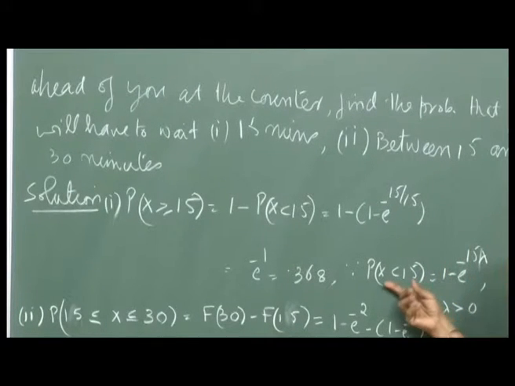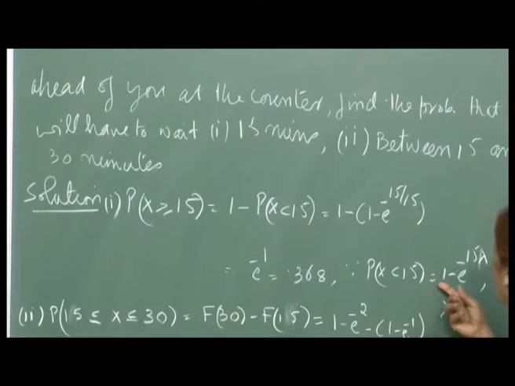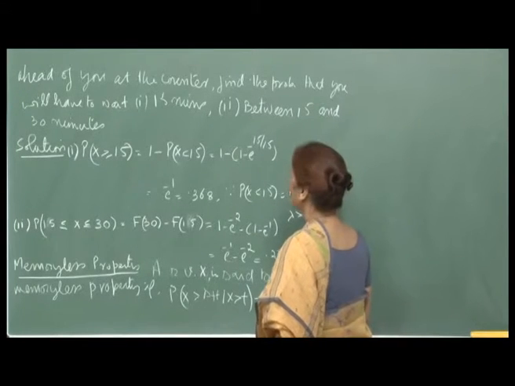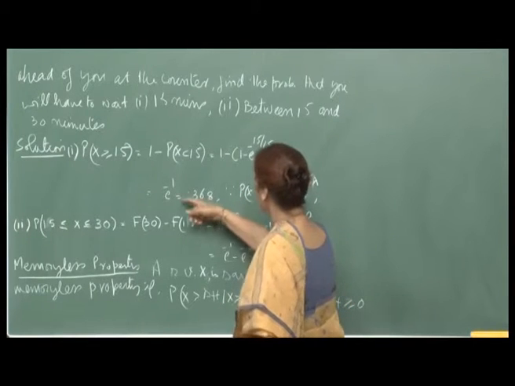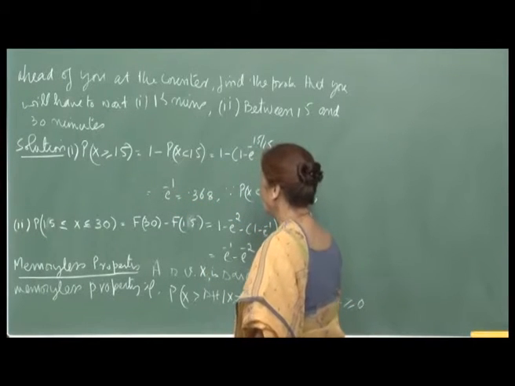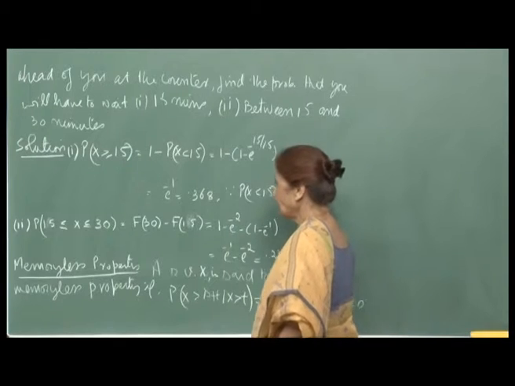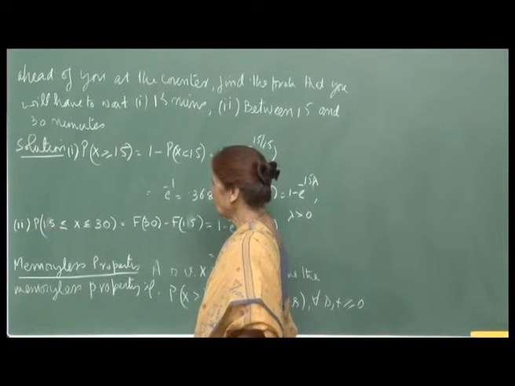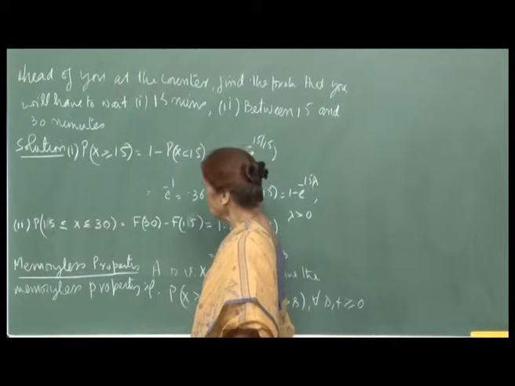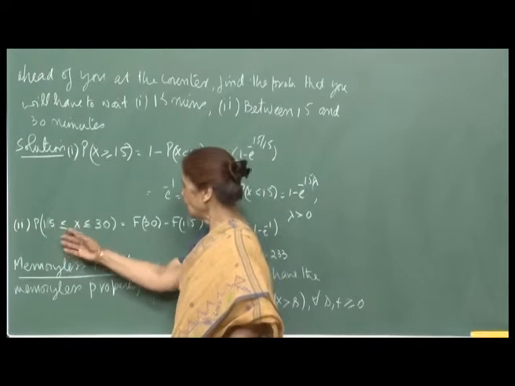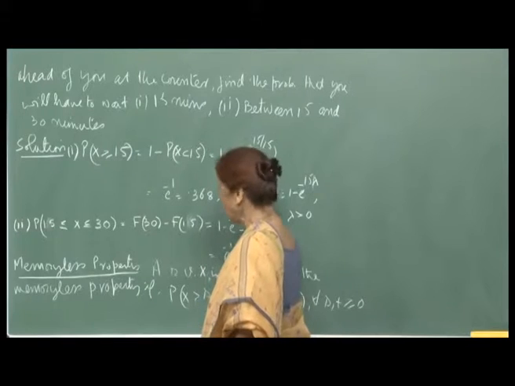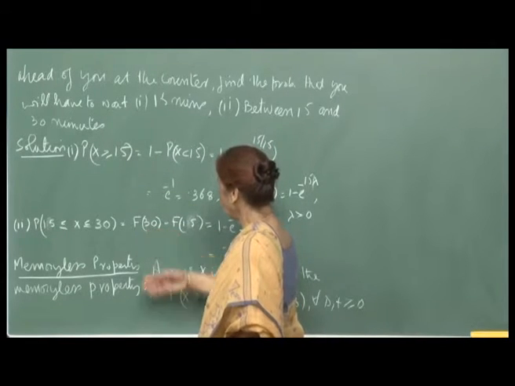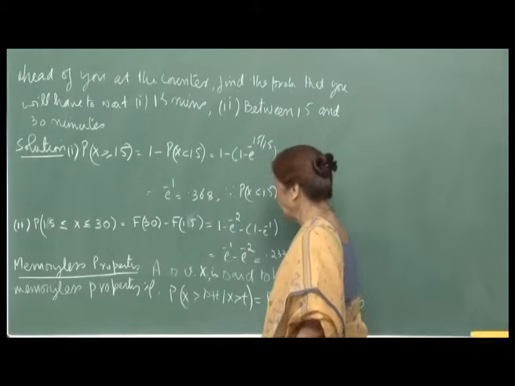Since, as I have said, we have already made this computation, this will be equal to 1 minus e raised to minus 15 by lambda, and your lambda is 15. So, therefore, this will be equal to e raised to minus 1, and so this is 0.368. So, similarly, for the second one, probability 15 less than or equal to x less than or equal to 30. That means your waiting time is now between 15 minutes and 30 minutes. So, that will be, by the same computations, F of 30 minus F of 15.